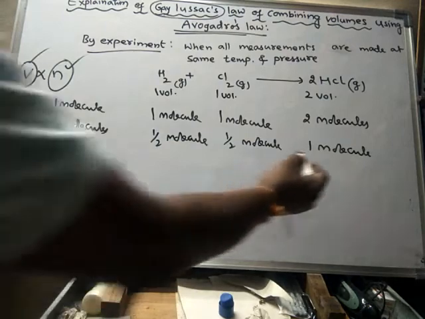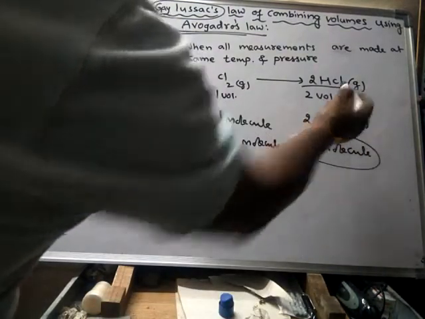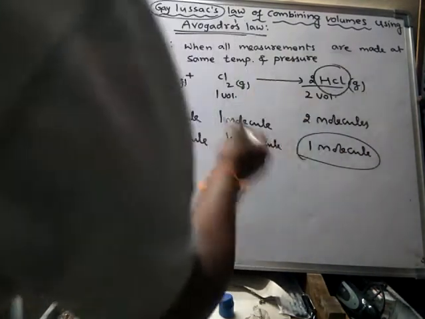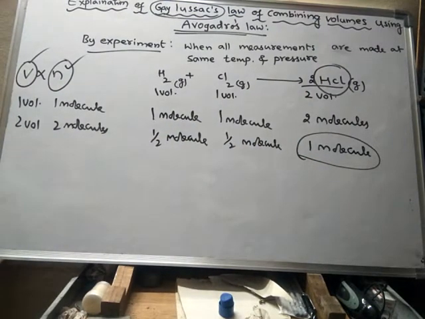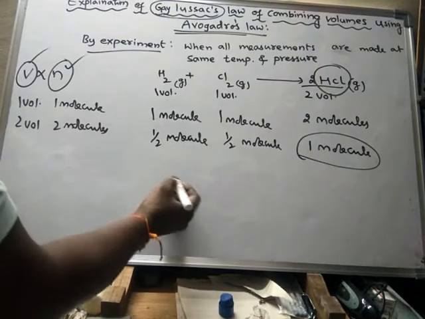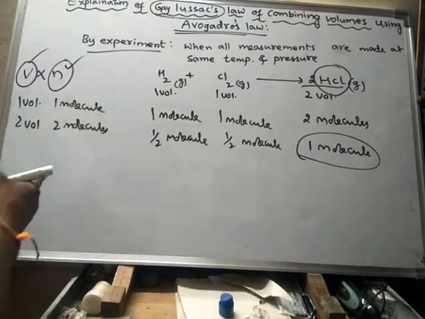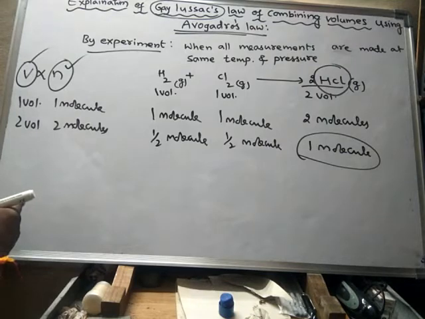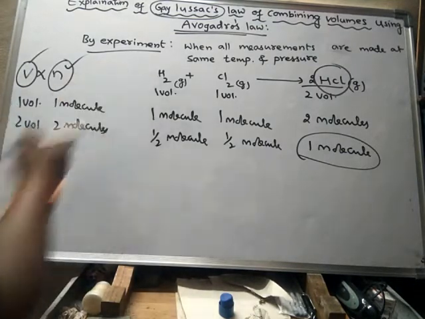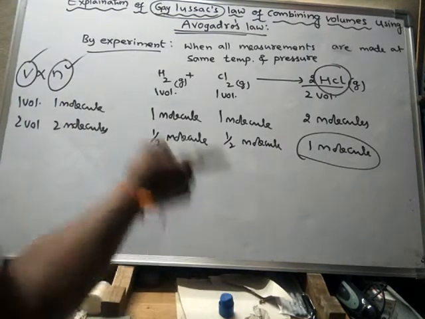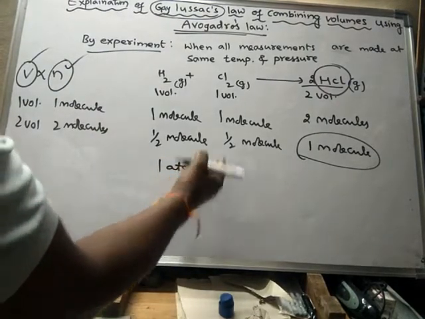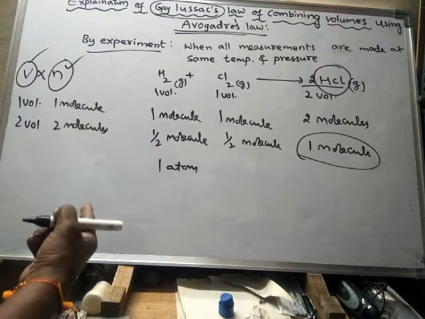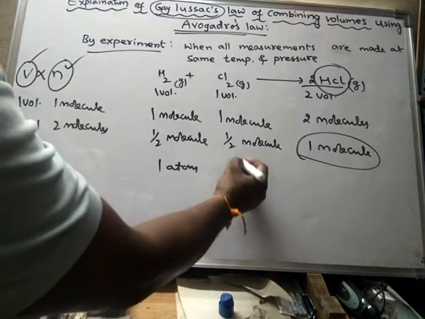So for the formation of one molecule of HCl, half molecule of hydrogen and half molecule of chlorine should combine. We already know that hydrogen is a diatomic gas. One molecule is equal to 2 atoms, so half molecule will be equal to 1 atom. Chlorine also, as it is a diatomic molecule, half molecule is equal to 1 atom.